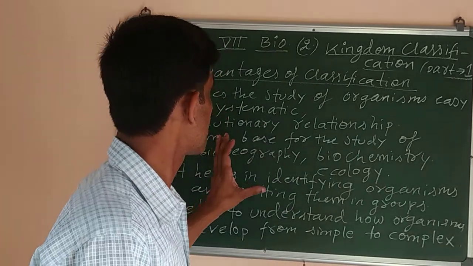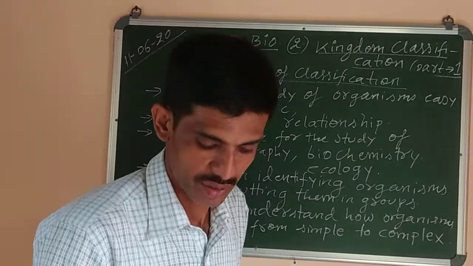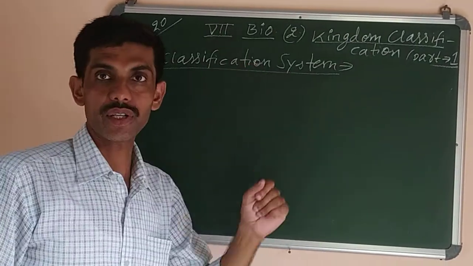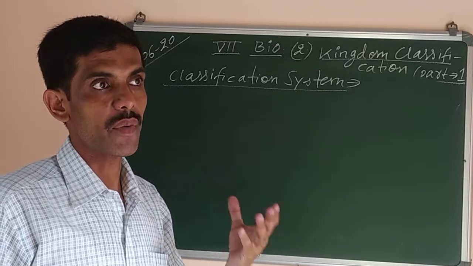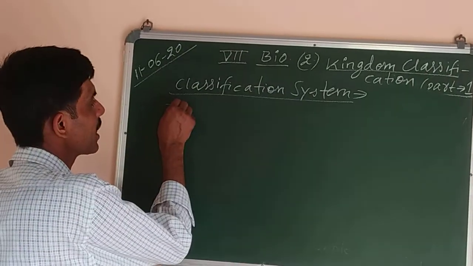So I hope you have understood this one. Now the next topic which we have to do is the classification system. What is a classification system? It is a system of grouping organisms based on similarities and differences.